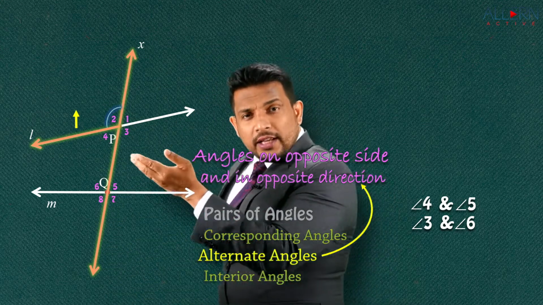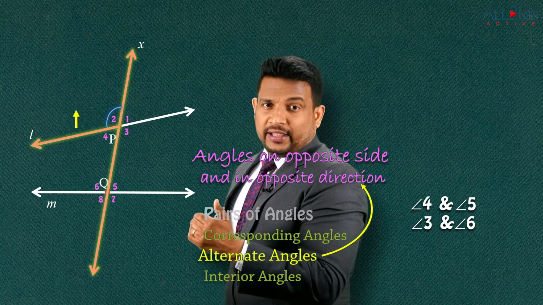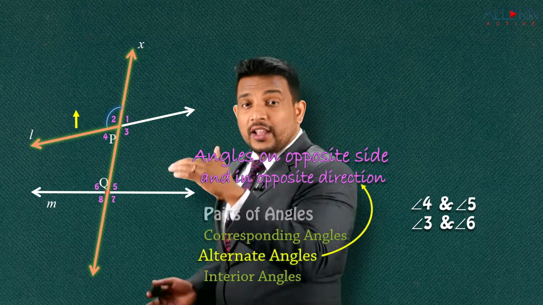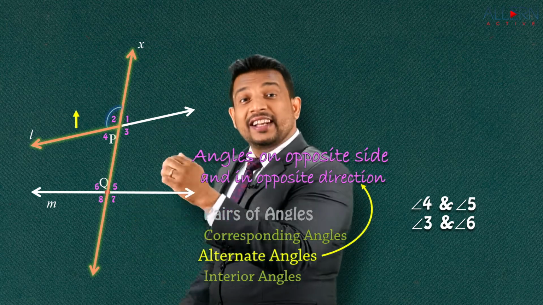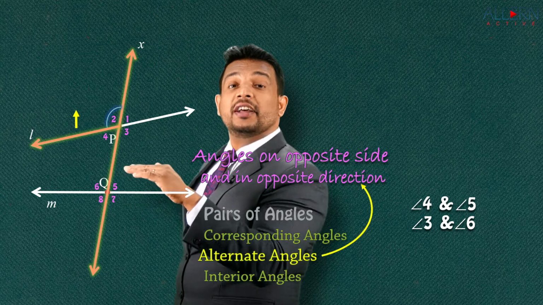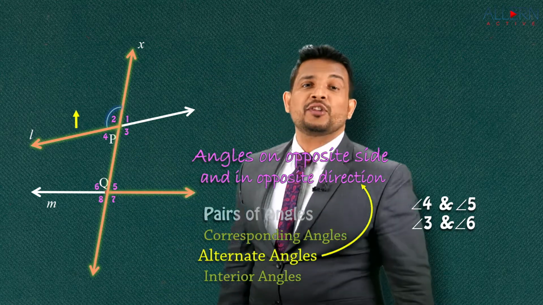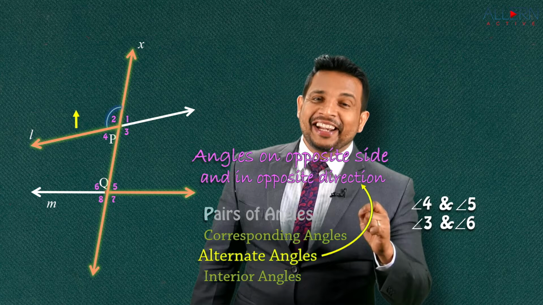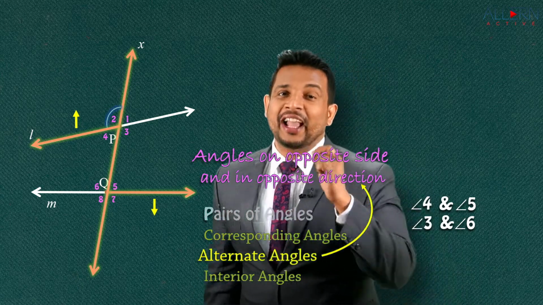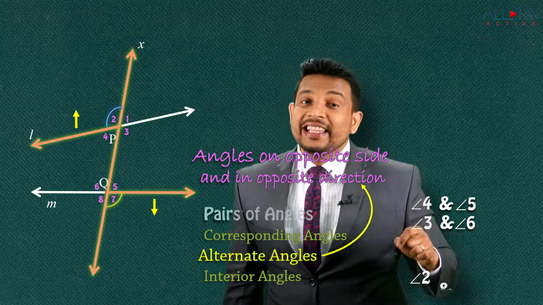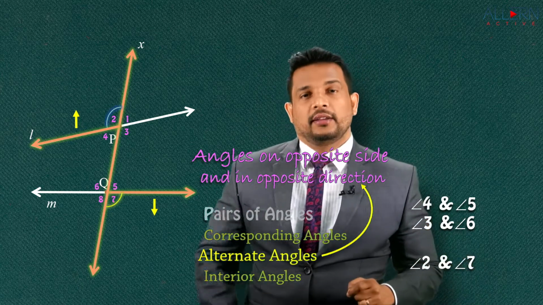Can we get an angle on this side, on the right hand side of the transversal? Again, those angles are not within this. It is here, it is above, here it has to be below the line. Do you have an angle which is satisfying that condition? Observe very carefully. And that is nothing but angle number 7, angle number 2 and angle number 7. This is another pair of alternate angles.